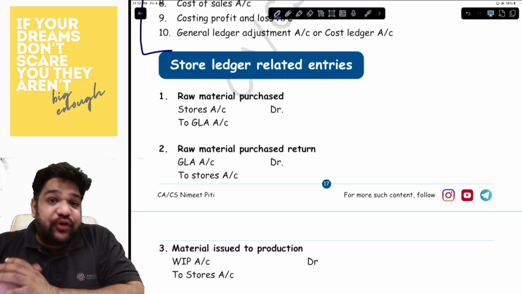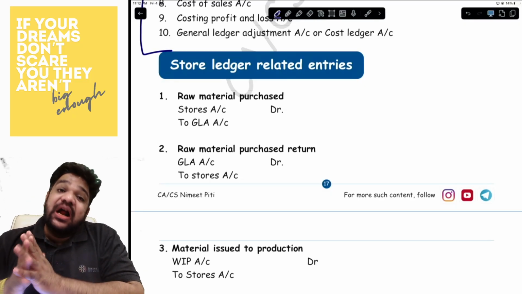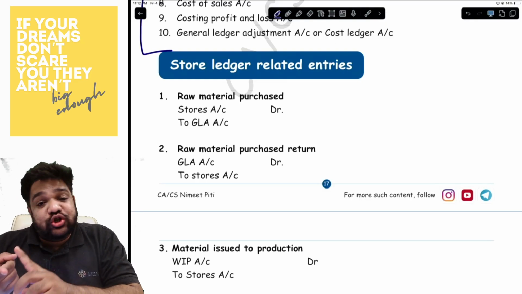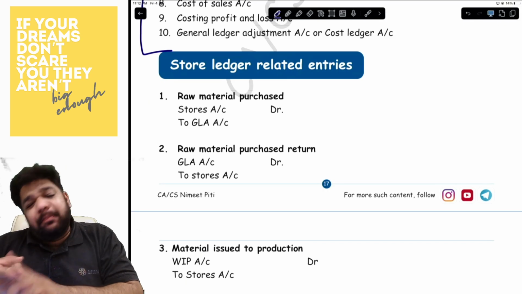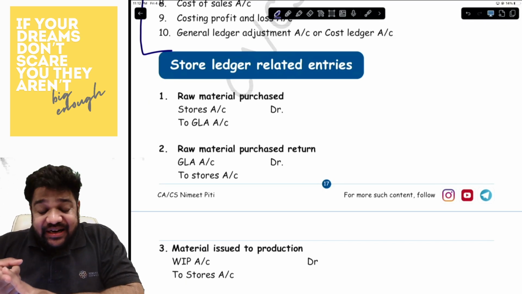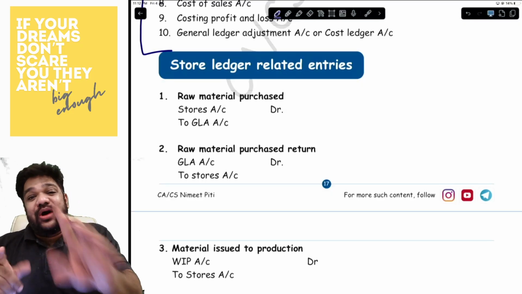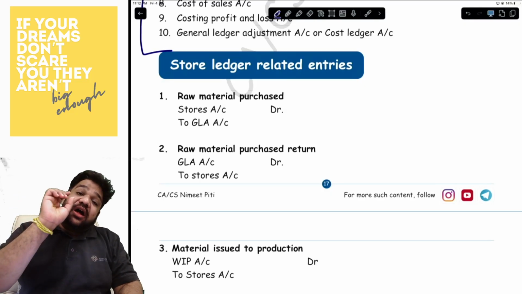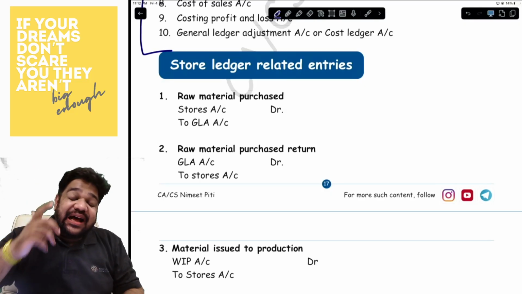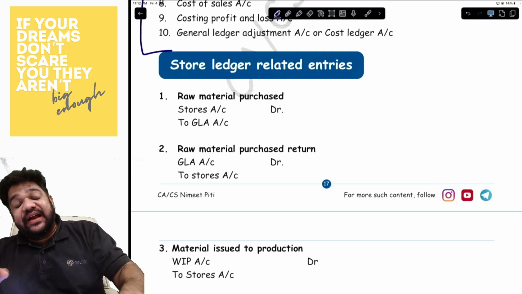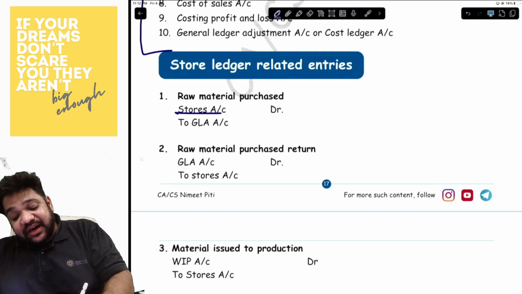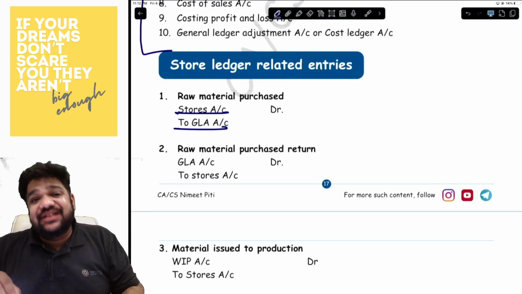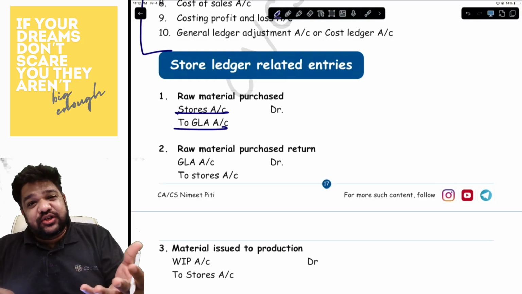So, for example, the first entry is raw material purchase. Now, what do you generally pass an entry for raw material purchase? It is stores to cash or bank or purchases to cash bank or creditors. Now, for the purchases, you have the stores account with you. So, you will debit the stores account. And for cash bank or creditors, they are either real or personal accounts. So, you will credit the GLA account. So, raw material purchases stores to GLA. Raw material purchase return is basically the reverse of that.